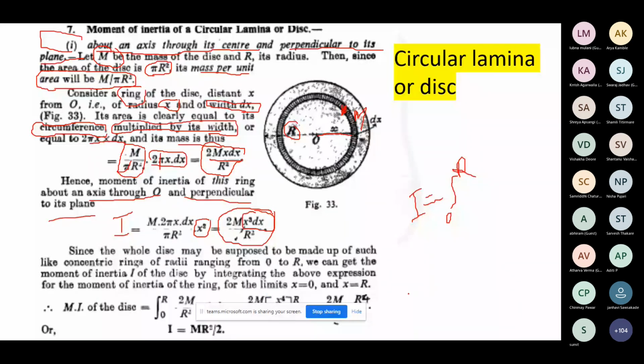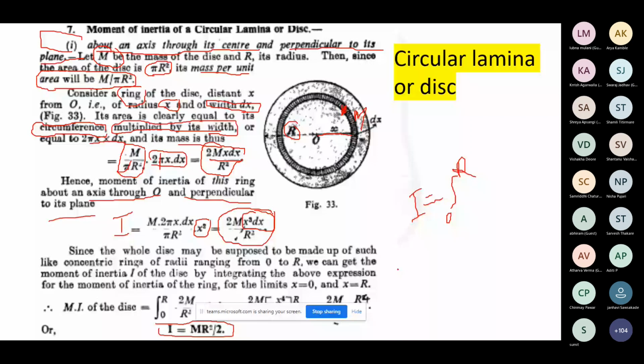If you solve further, you will get the moment of inertia, which is the same as we calculated just now. But don't confuse, this is the moment of inertia you got for the complete disk, which has mass m, and r is the radius of that disk. The value comes out to be half of m r square. I think you have done these calculations.